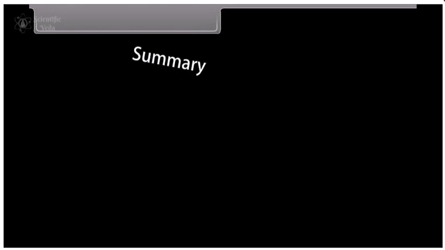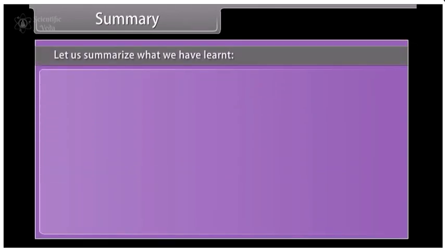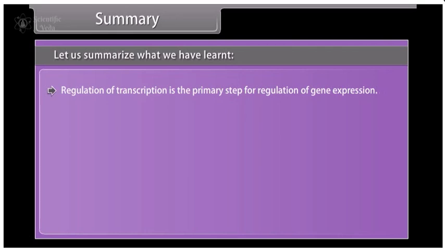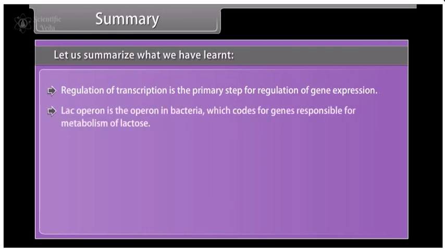Summary. Let us summarize what we have learned. Regulation of transcription is the primary step for regulation of gene expression. Lac Operon is the operon in bacteria which codes for genes responsible for metabolism of lactose.